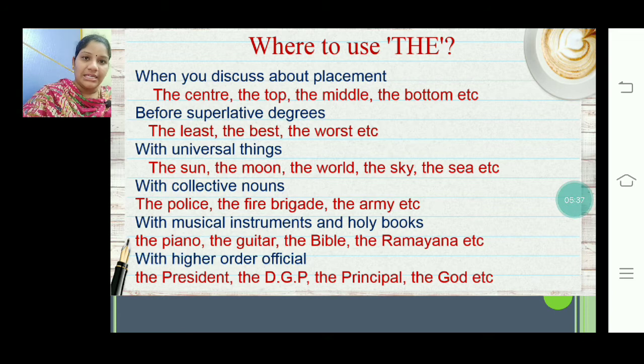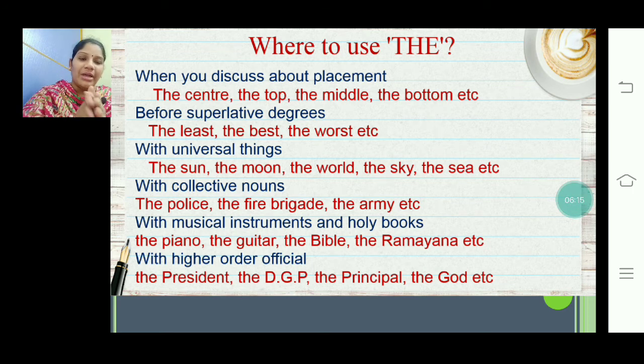Superlative degrees means what here? We have 3 degrees in English. We will discuss this in detail in the upcoming videos, but as of now, I would just like to provide brief knowledge about that also. They are positive degree, comparative degree and superlative degree. Positive degree is when you talk about an individual. Whether it's a positive or negative quality, you can take that as positive degree. It's not quality, it's just degree.